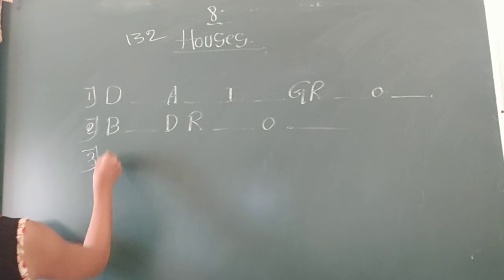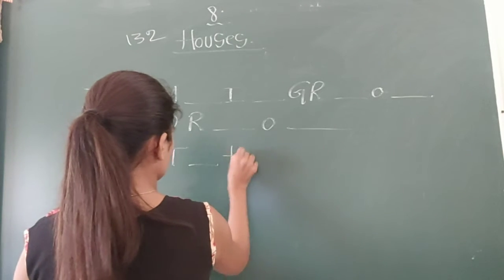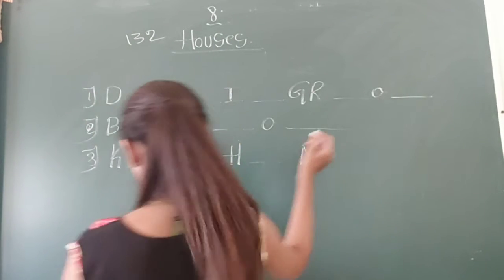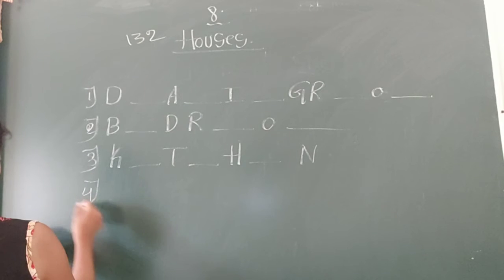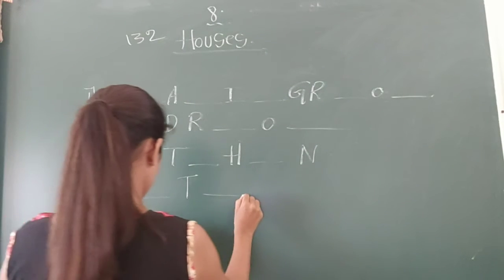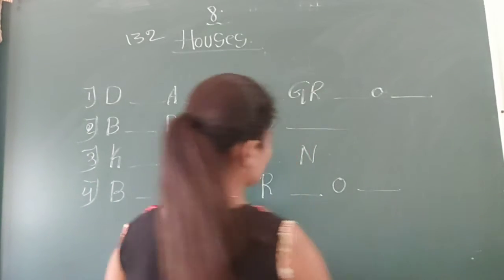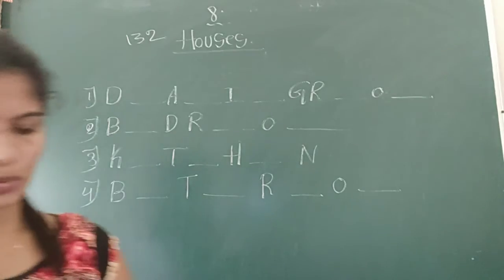The third one is K dash T dash H dash N. And the fourth one is B dash D dash R dash O and dash. So you have to identify these rooms.